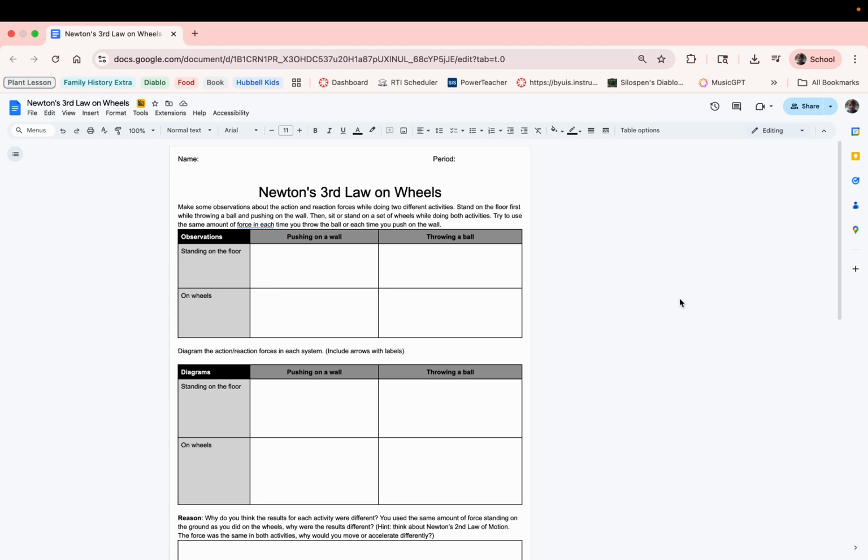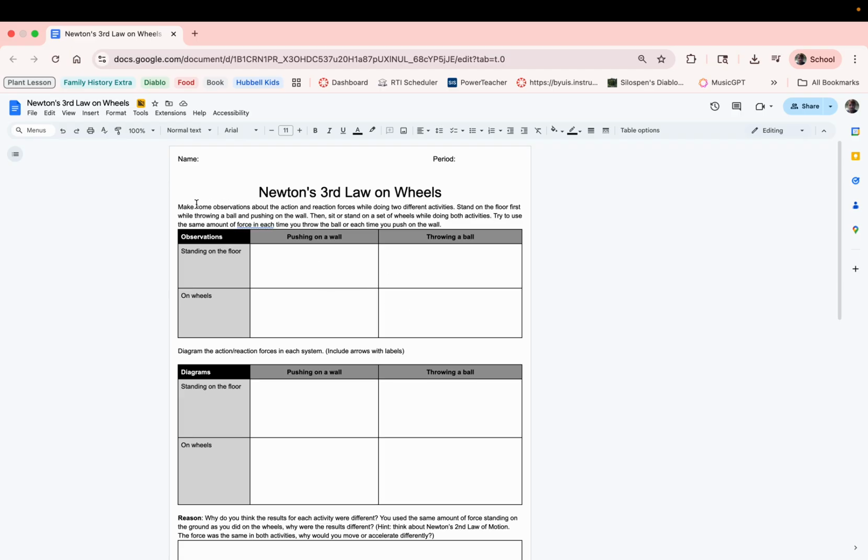Alrighty, guys, welcome back. Today we are going to be learning about Newton's third law on wheels, this assignment. Particularly for those who are not able to finish this assignment in class, this will give you an idea of what you can do from home, or if you miss some of the instruction in class, here's what you can do.